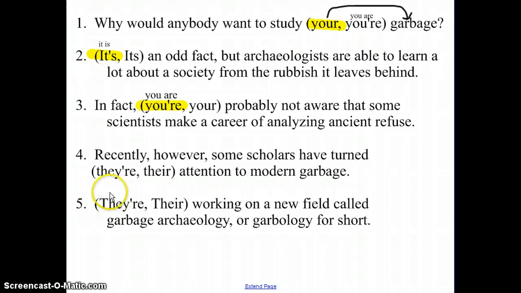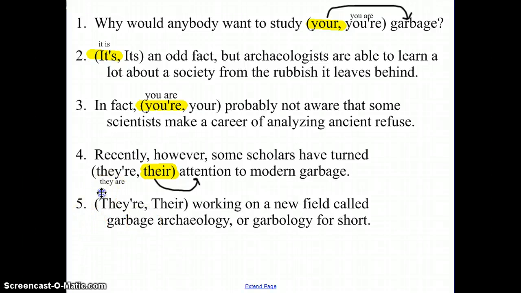Recently, however, some scholars have turned their attention. I would break this into two words: they are. "Recently, however, some scholars have turned they are attention." That is not correct. I want the possessive form, and if I believe it's the possessive form, I should be able to tell what it is showing ownership or possession of. They own their attention, their attention.